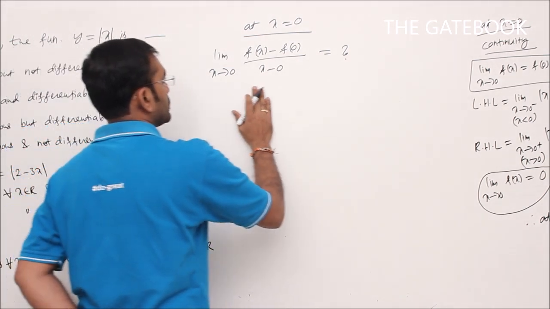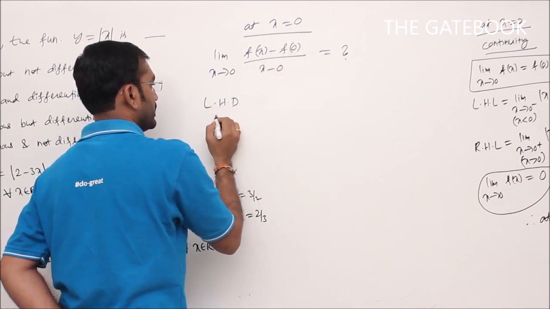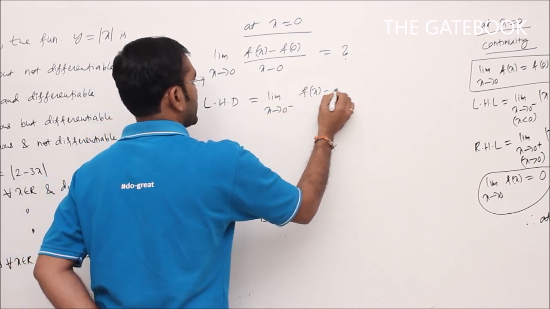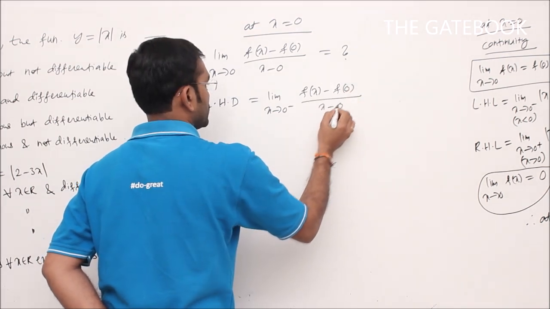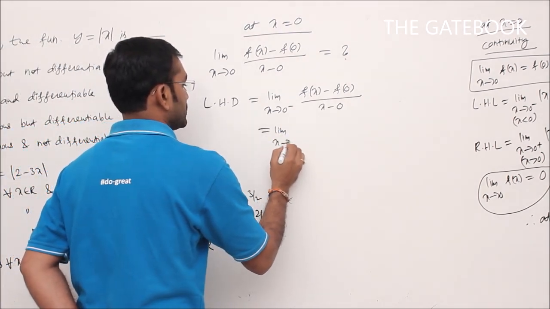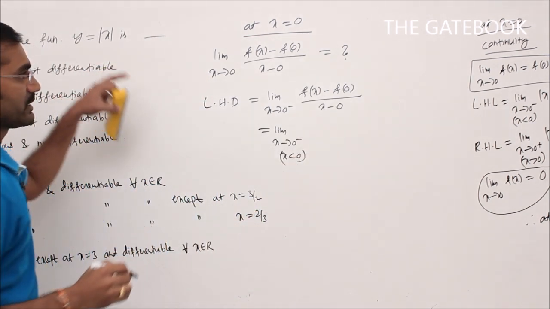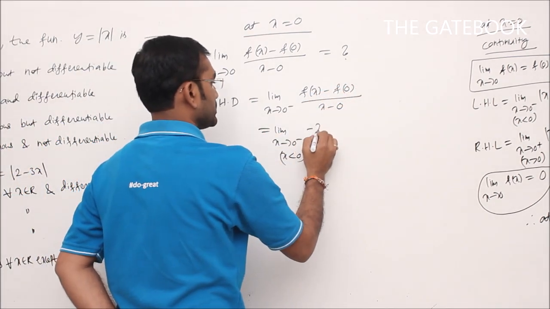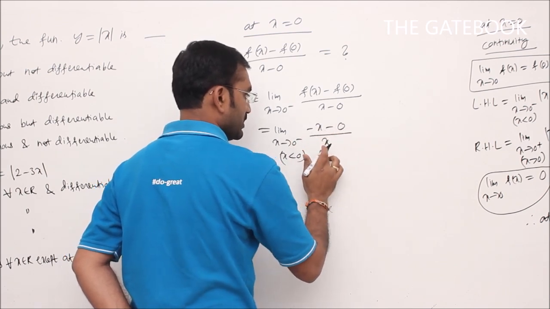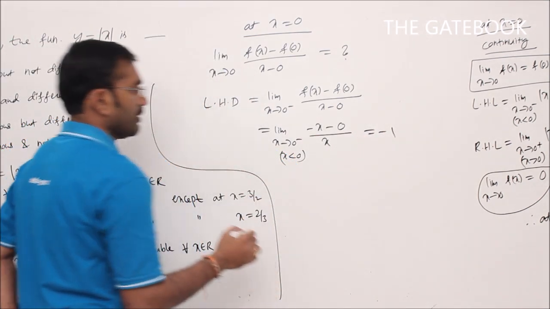Otherwise, not differentiable. To check whether this limit exists or not, again you have to go for the left hand derivative and right hand derivative. What is the left hand derivative here? Limit x tends to 0 minus, f of x minus f of 0 by x minus 0. That is the left hand derivative. Limit x tends to 0 minus means x less than 0. When x less than 0, f of x is minus x, minus f of 0 value 0, by x. So we get minus x by x, that is equal to minus 1. So we got the left hand derivative value minus 1.